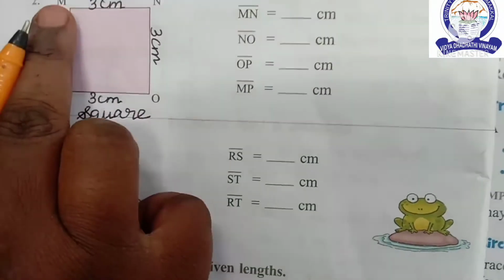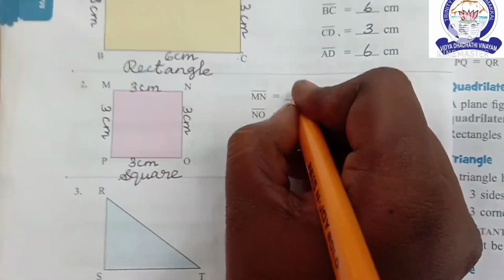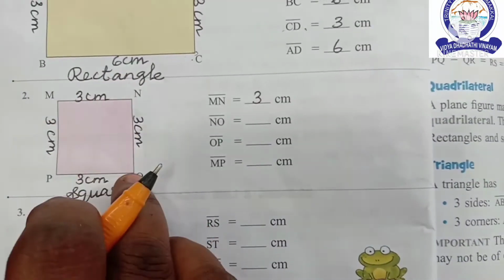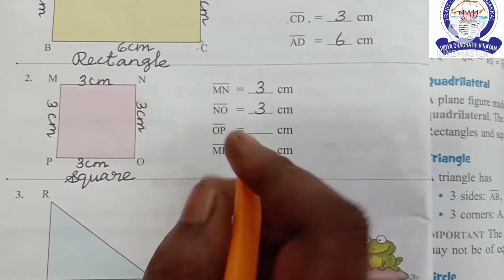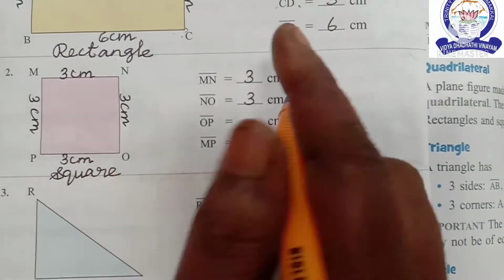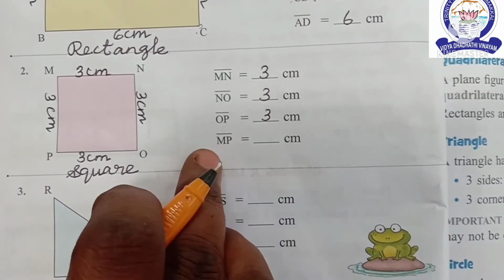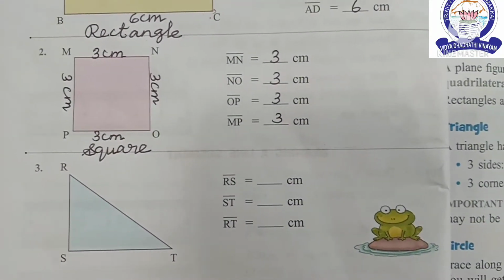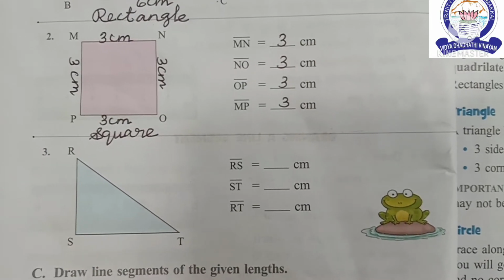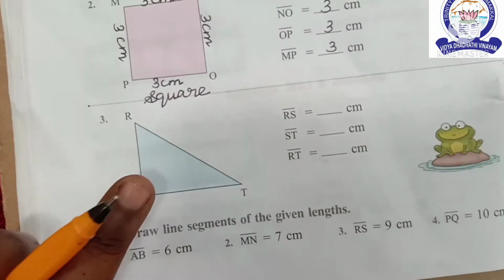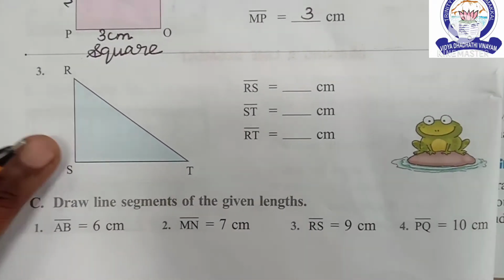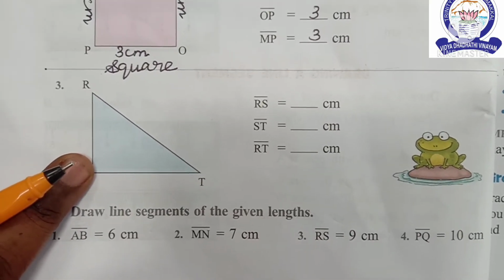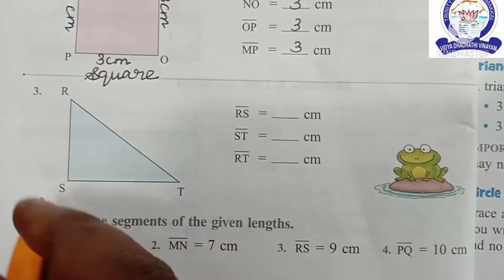MN 3 centimeter. NO 3 centimeter. OP 3 centimeter. MP 3 centimeter. Is it clear, children? See the next figure. Say the name of this figure. Yes, it is a triangle.